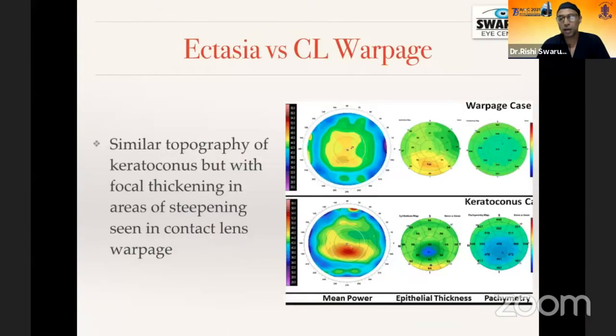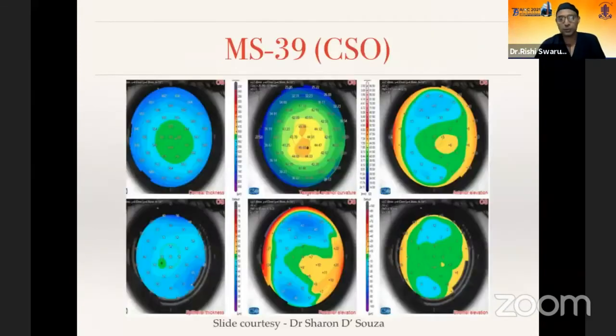So what I do now is if a patient who uses contact lenses is coming for a LASIK, I just do an epithelial thickness map. And if I don't see any evidence of epithelial warpage, I will not necessarily delay the surgery for 1 or 2 weeks like we traditionally have been doing. If the epithelium is fine, I'd go ahead very soon.